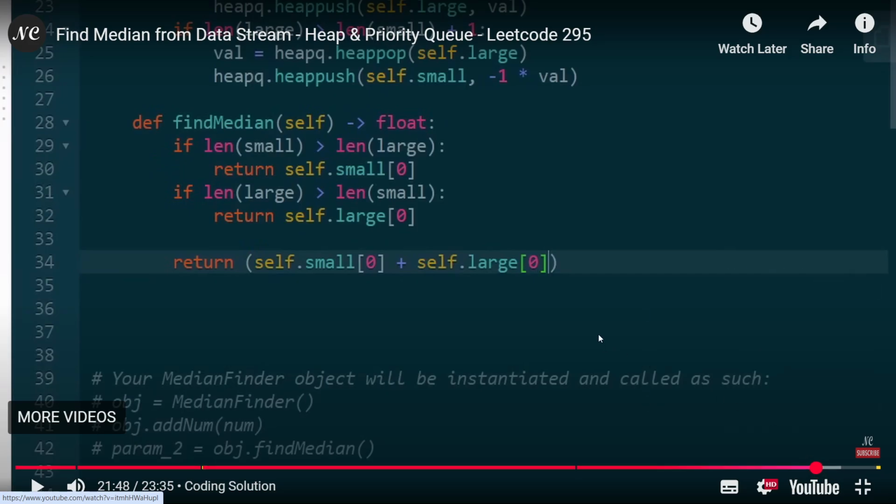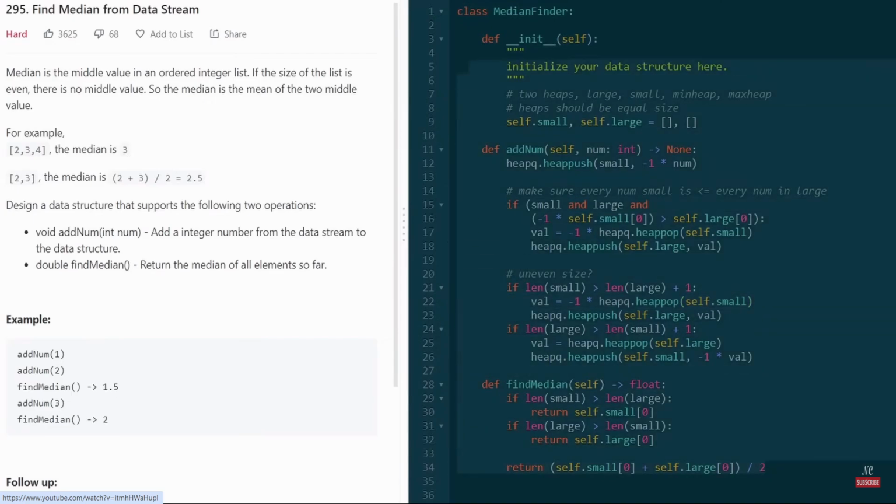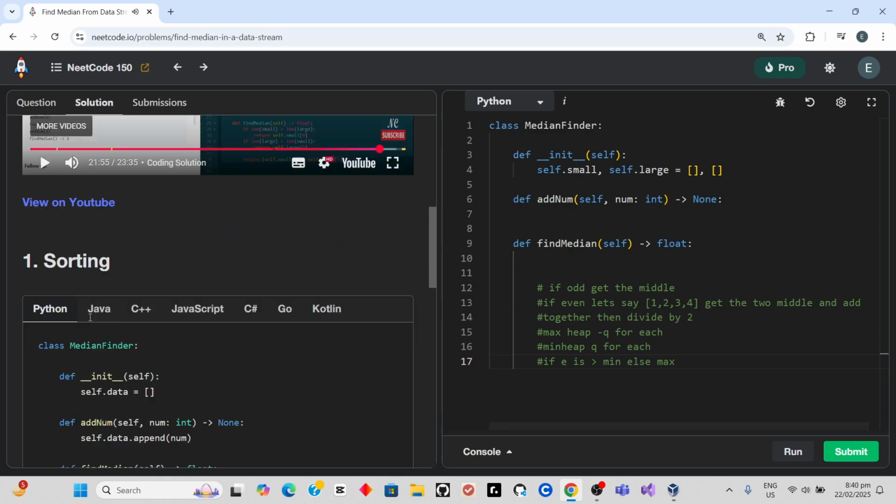Wow, that's so interesting. So index 0 somehow gets it, I think it's because the maxHeap is based on negative. So we add them together and then divide by 2 and then return the result of that. So here is the final code. It's 34 lines. It's really different.